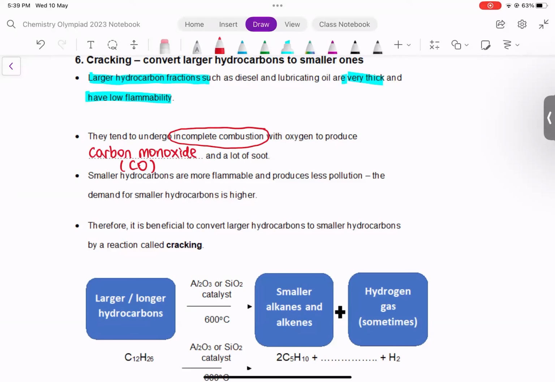All right, so this is not very useful, right? That means it will burn, but it doesn't burn very well. It's not very flammable. We want things that are more flammable. This means that smaller hydrocarbons are more in demand. They have higher demand. So we try to convert the larger hydrocarbons into smaller ones.